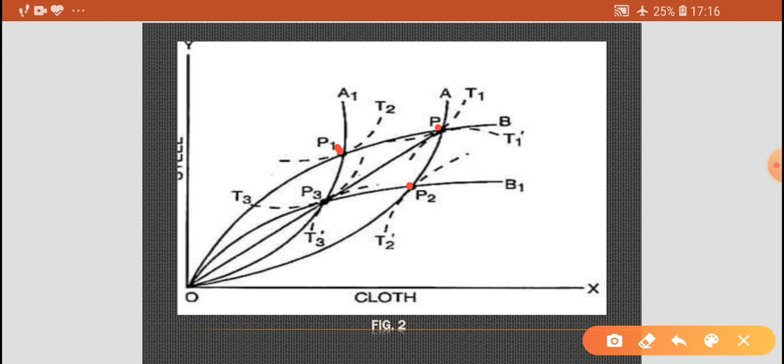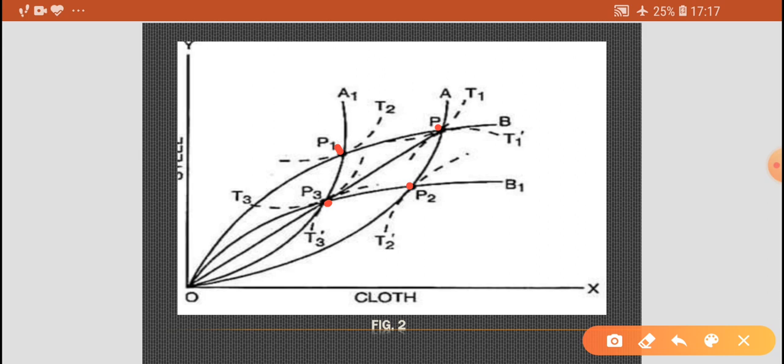In case the tariff action of A is followed by the retaliatory tariff action of country B, their respective offer curves OA1 and OB1 intersect each other at point P3. This is the retaliatory process. Okay.